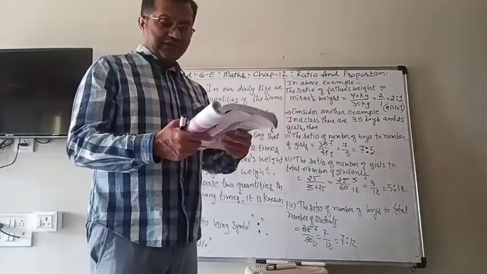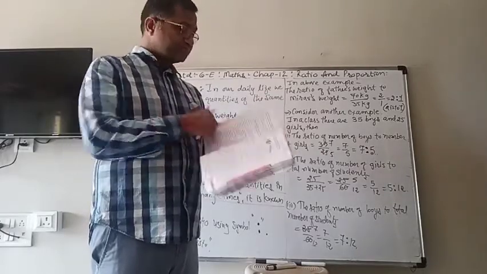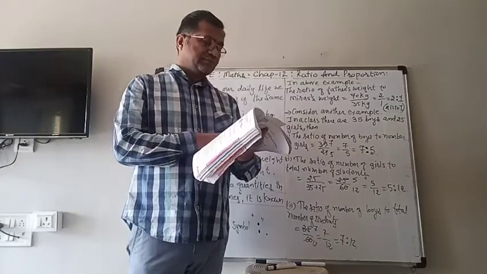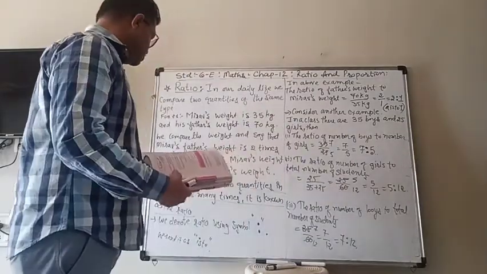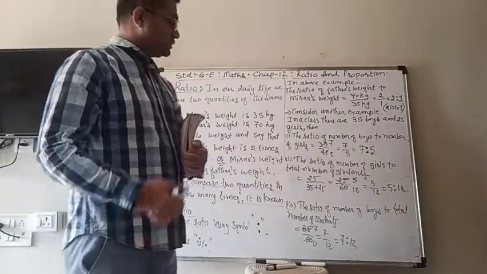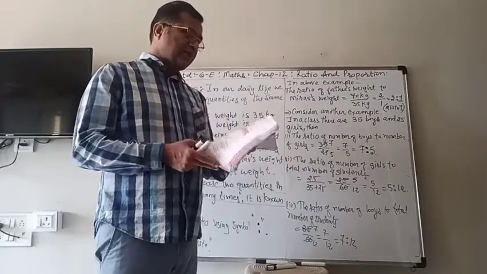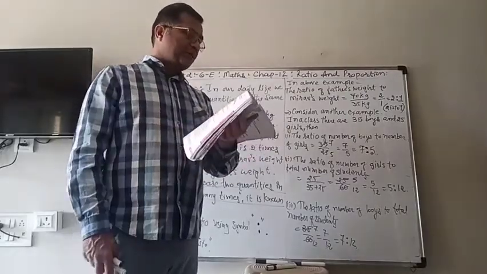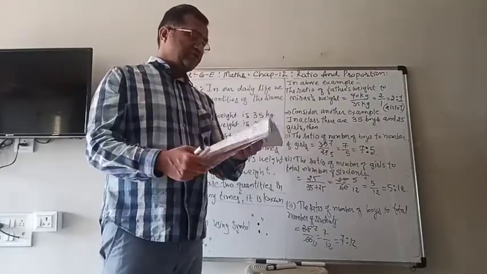So here, as I told you, when we compare them, what should we remember? That it must be in the same unit. So we have to write down a note after this, that when we find the ratio, when we compare them, they must be in the same unit.